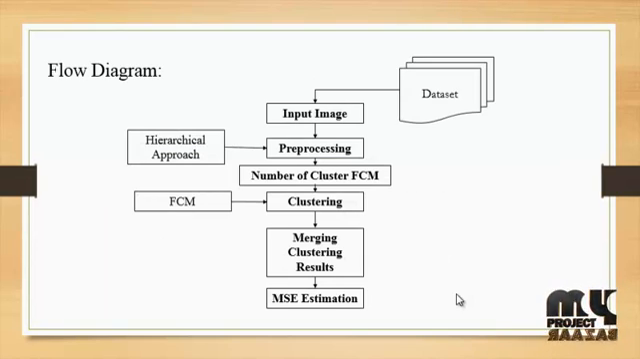Let us discuss the flow diagram of the process. This is the overall flow diagram. In this flow diagram, we are using a data set of images, and we get the input image. Then there are models in the process, starting with the pre-processing step, where we use a hierarchical approach. Then the number of clusters for FCM, the fuzzy C-means clustering, and then the clustering process, where we use the FCM process. Then merging the clustering results, and finally estimation of the MSE. These are the overall steps of the flow diagram.